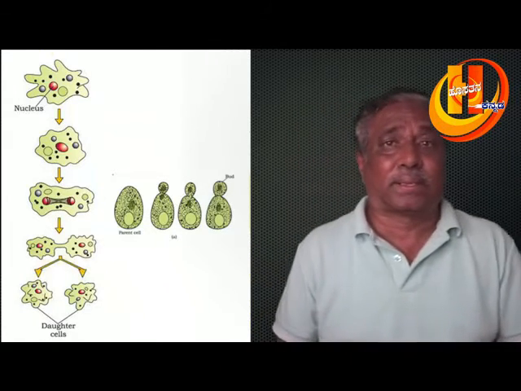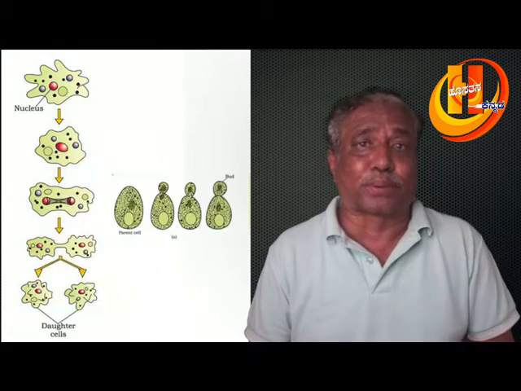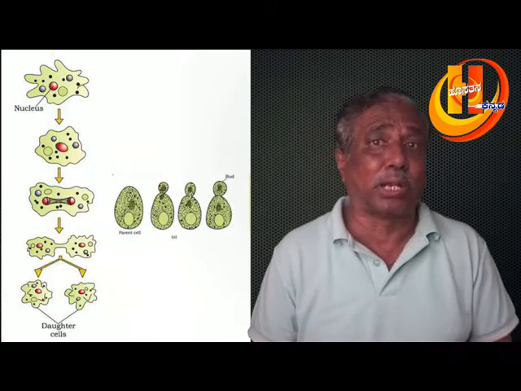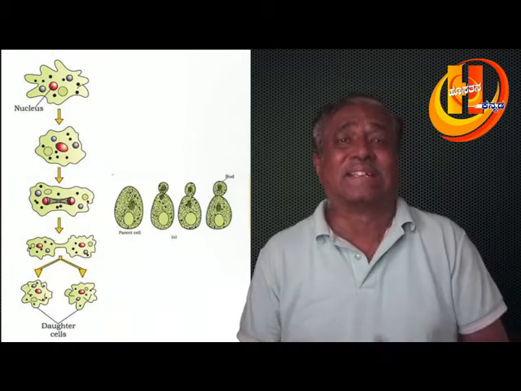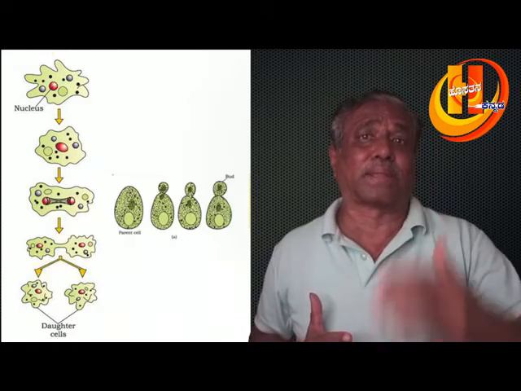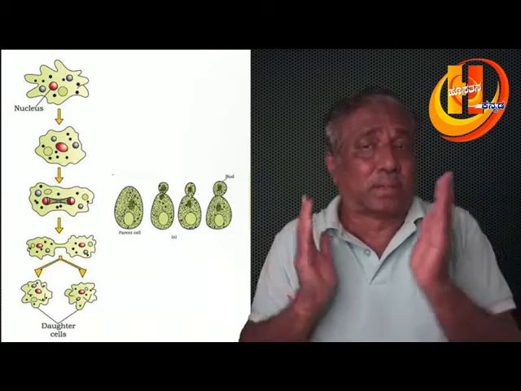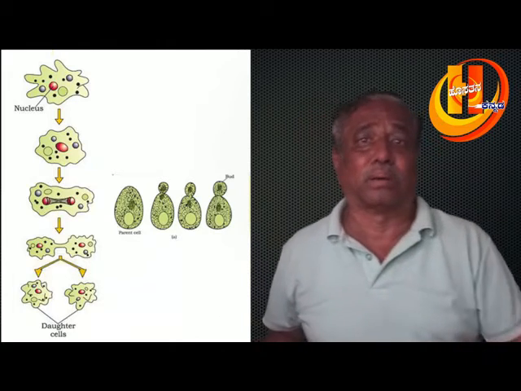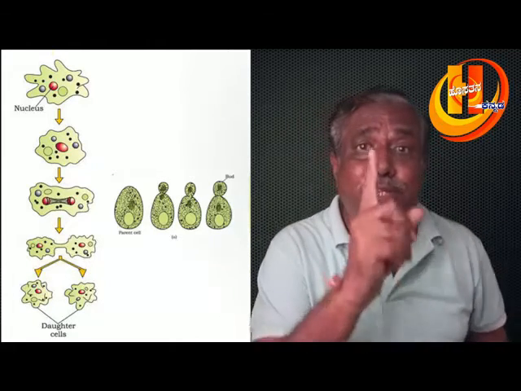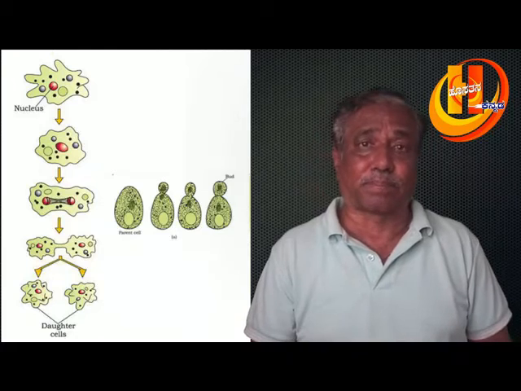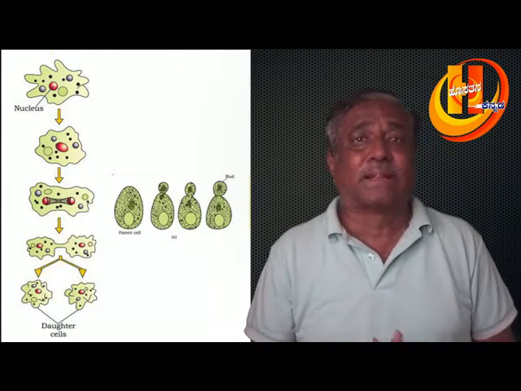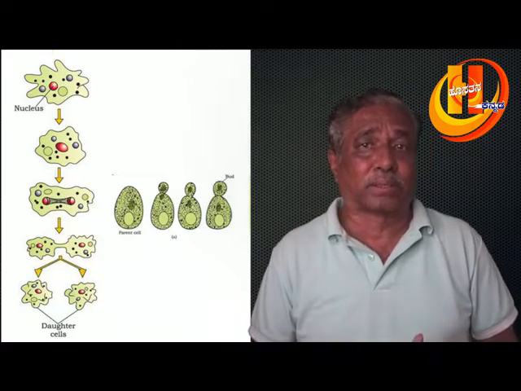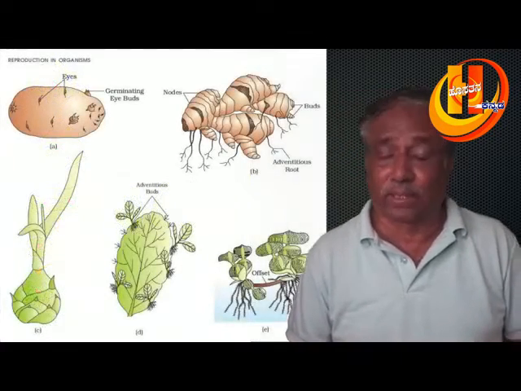And the offspring produced during asexual reproduction are morphologically and genetically similar, called clones. And some asexually reproducing plants produce special structures for their asexual reproduction called vegetative propagules. Vegetative propagules, for example, what we have studied in the fifth chapter, that is morphology of flowering plants.